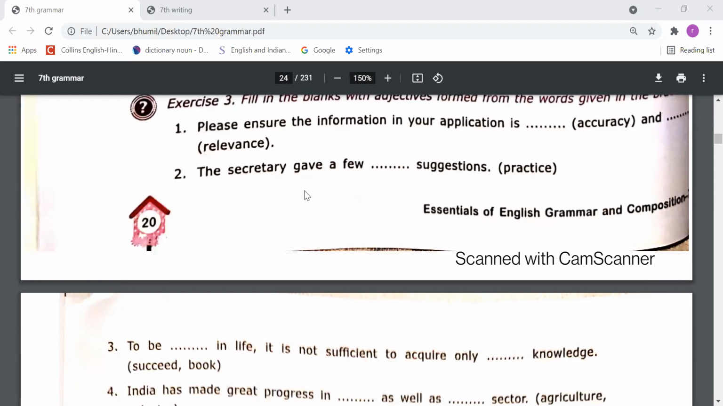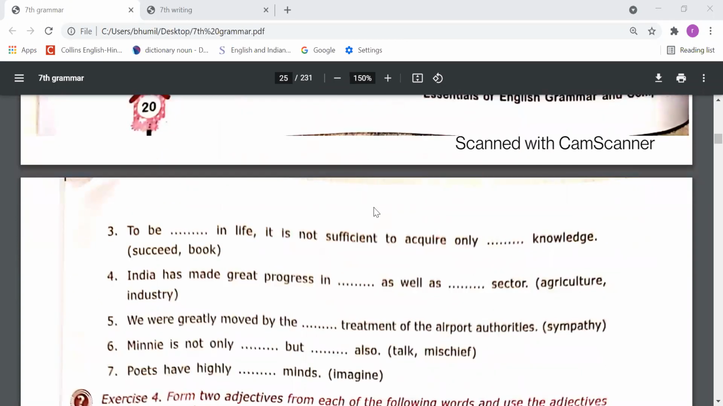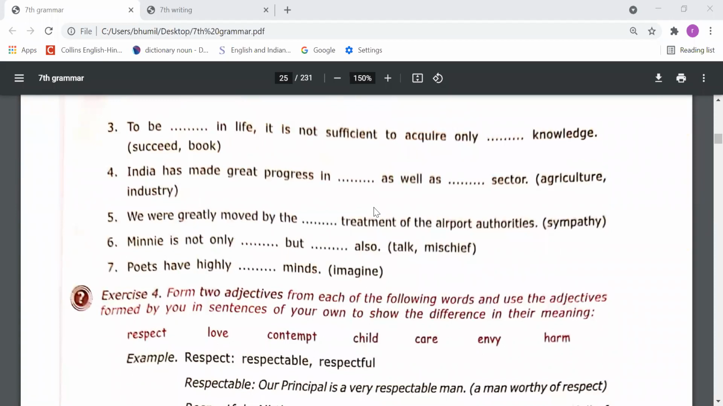Second, the secretary gave a few suggestions, practice. So we need to write here, the secretary gave a few practical suggestions, right? Because we need to fill in adjectives here. So by this, you will do the rest of the sentences of this exercise. Now please come on exercise number 4.